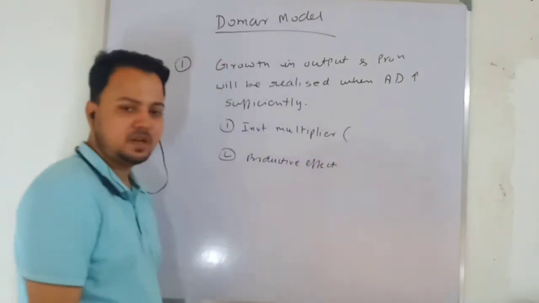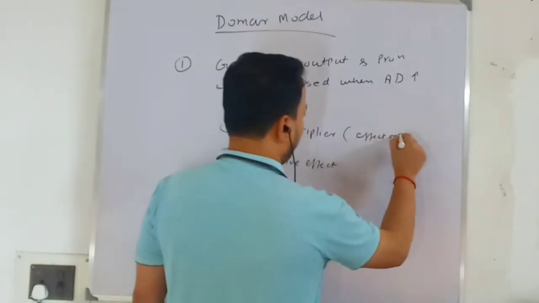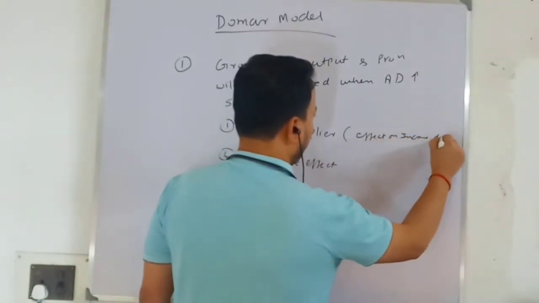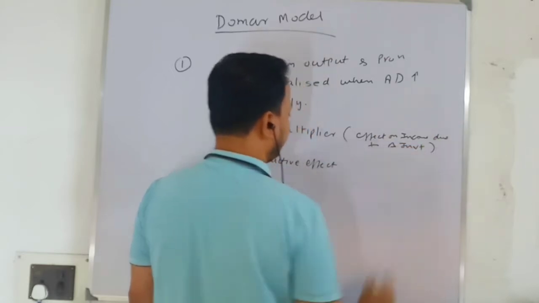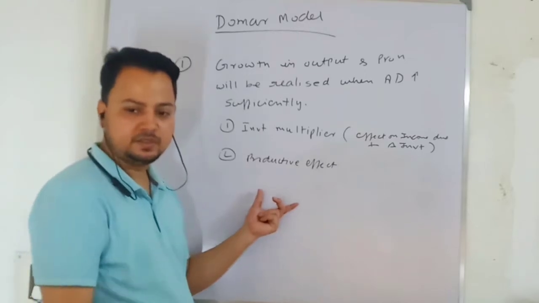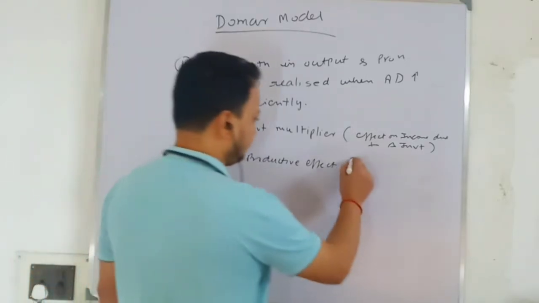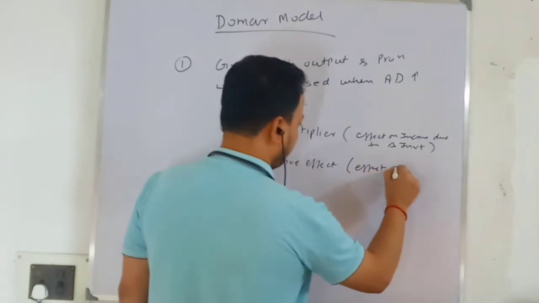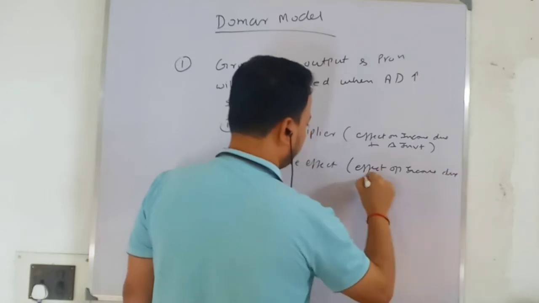What is the investment multiplier? Everybody knows: the effect on income due to a change in investment. And what is the productive effect? The effect of income on production.